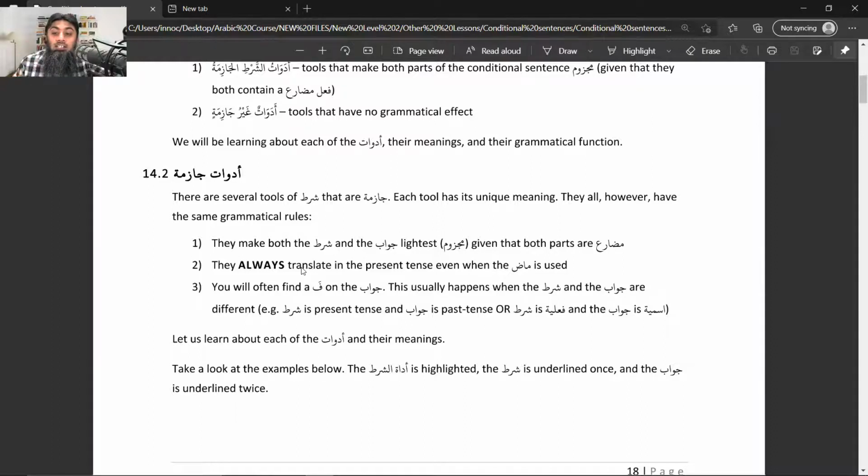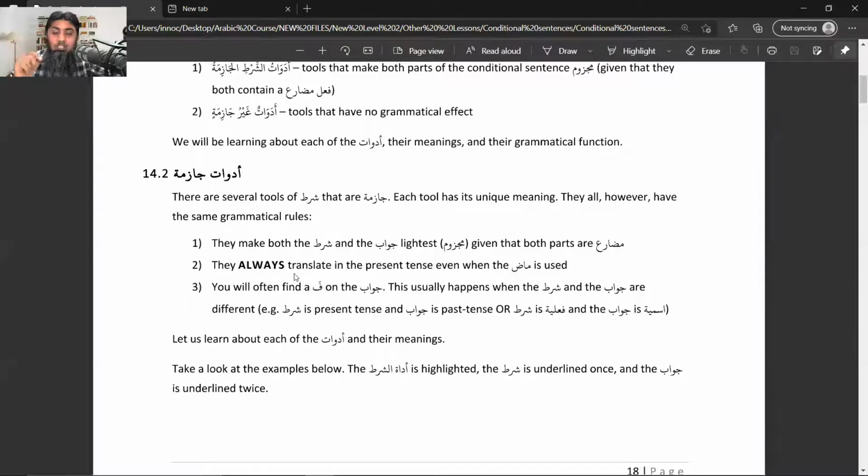Secondly, we have learned this point in some sense in the past as well, that after these adawatu shart, even if the next verb is madi, you will translate it as mudare, as you have seen in the case of iza. For example, iza ja'a nasrullahi wal fath.